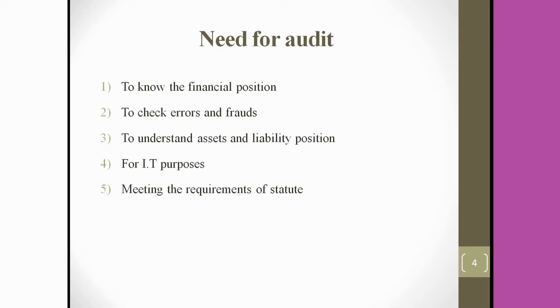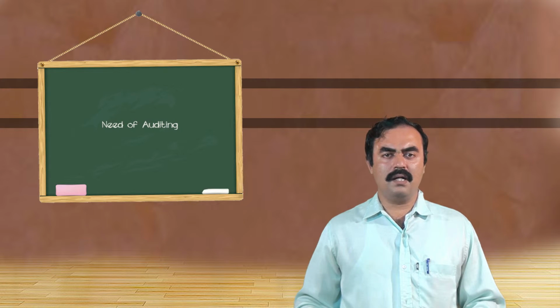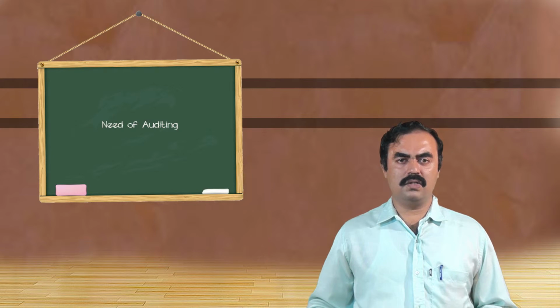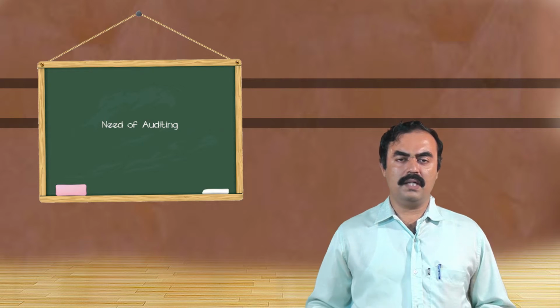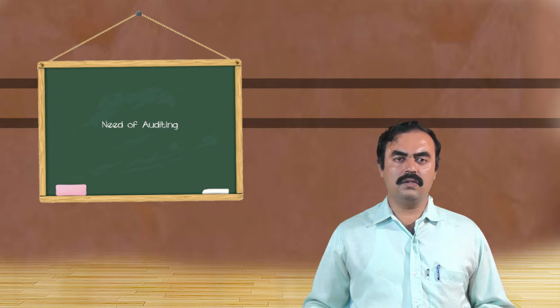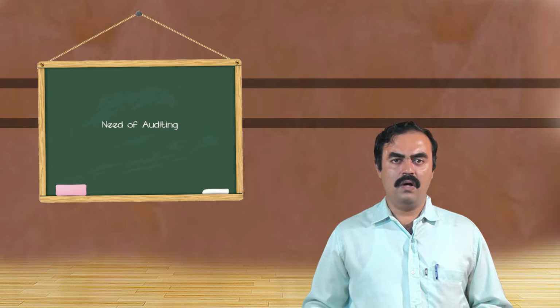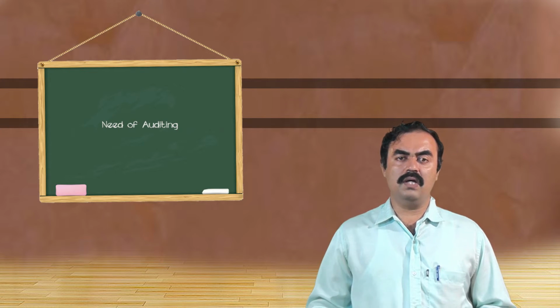This is one side. The second thing is to cross-check errors and frauds. Any employee in the organization may not be trustworthy unless he proves it, so there is a moral check on the employee also. More importantly, we should also check our resources. The physical resources have to be cross-checked with whatever is entered in the books of accounts. Maybe it is stock, purchases, recorded or unrecorded purchases, or the size of inventory. All these things have to be cross-checked along with whatever is entered in the books of accounts. This will reduce the errors, and secondly, it will also help us reduce fraud. Why?